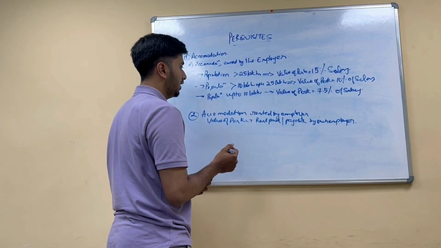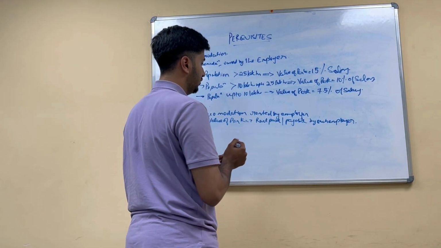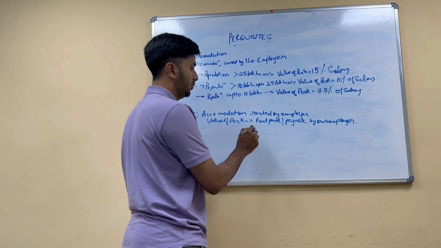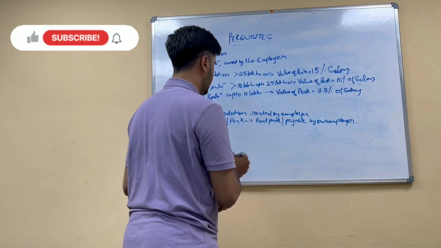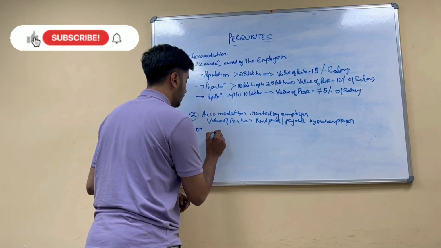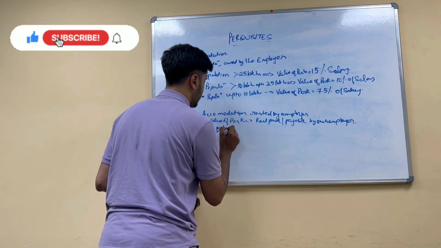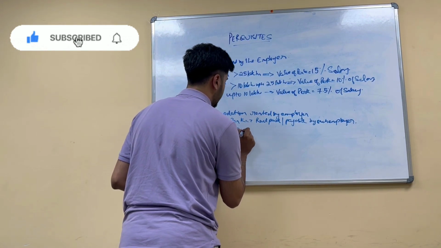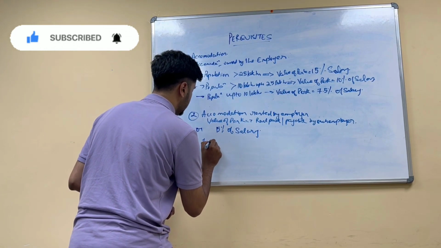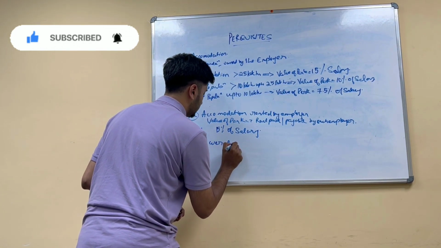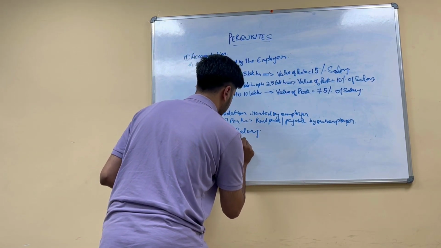So for accommodation rented by the employer, the value of perk is the lower of the rent paid or payable by such employer, or 15% of salary. So it is the lower of these two.